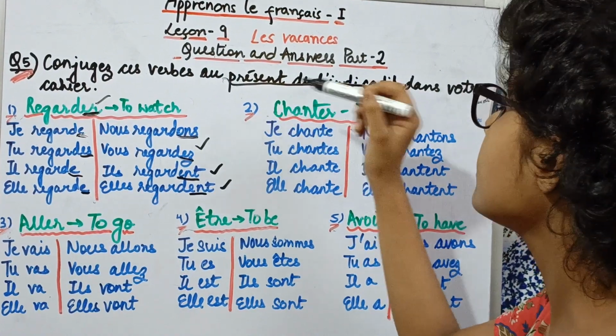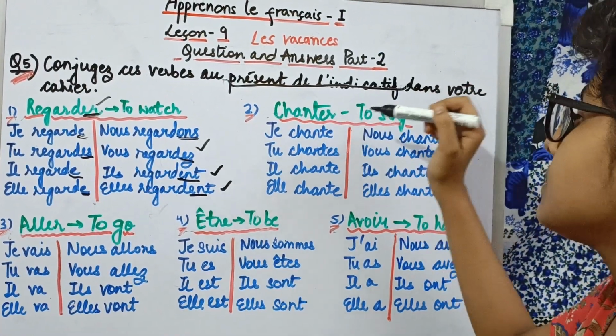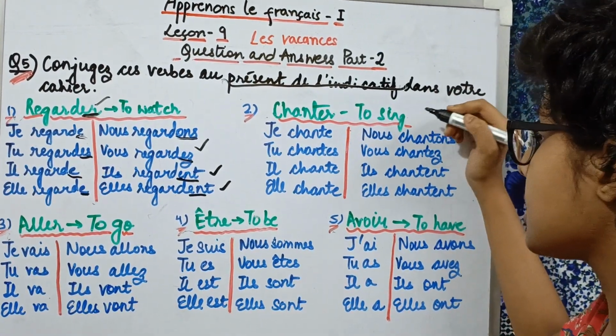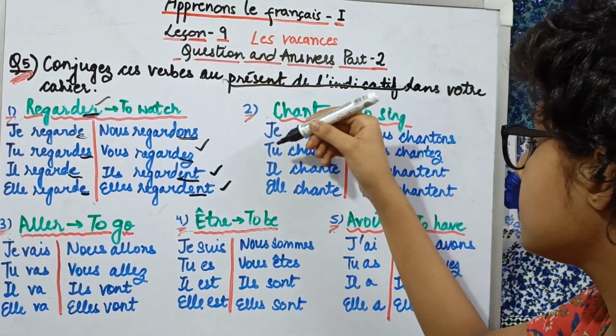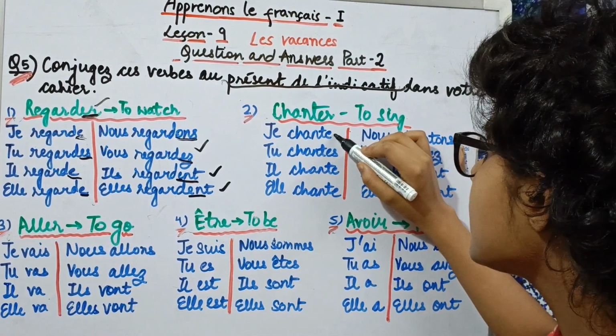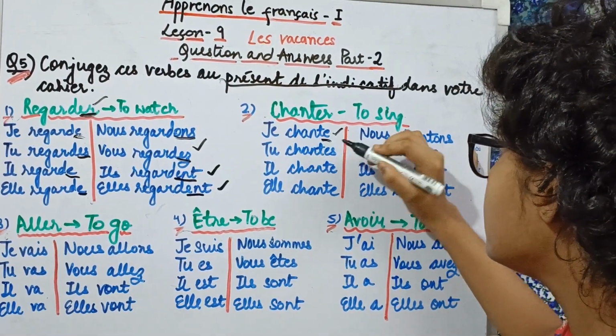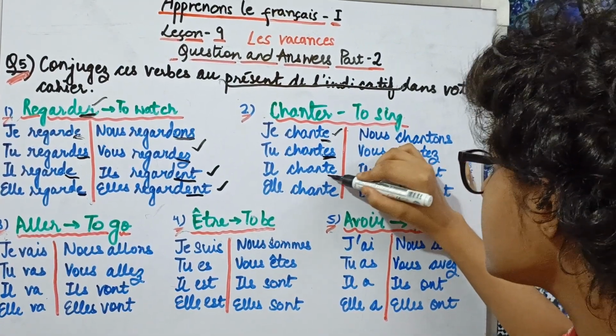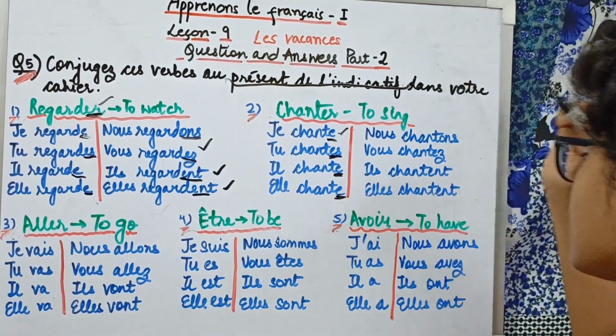Now let us go on to the second part, that is the verb chanter, and it means to sing. Je chante, tu chantes, il chante, elle chante. Je chante means I am singing, you are singing, he is singing, and she is singing.